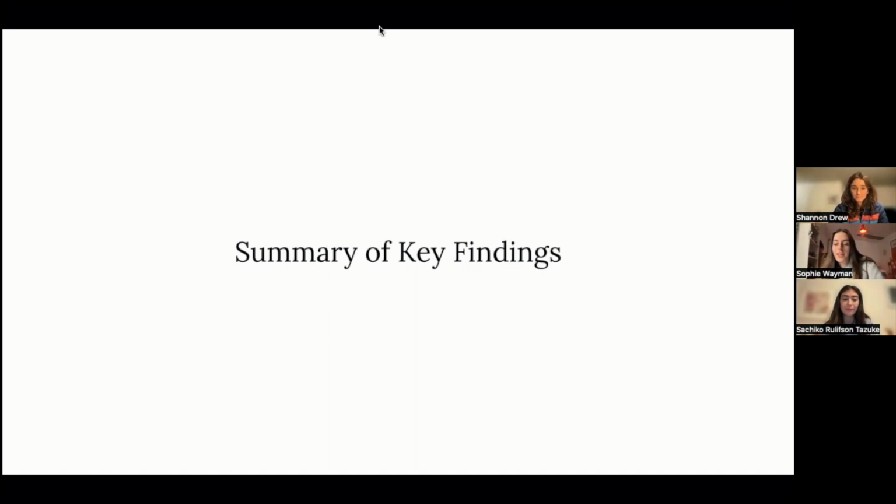Yeah, so to get into the summary of our key findings, we found that with the 2 samples of 13 counties that we drew from the population, at a 95% confidence level, we could not find conclusive evidence to reject the claim that the population mean of enrollment of 8th grade students was 10,000, nor could we reject the claim that the population proportion of students that were reclassified as fluent English proficient was 0.2, which is all the math that Shannon and Sachi went over.